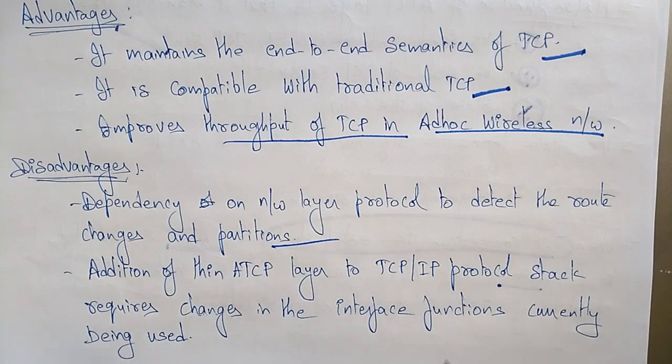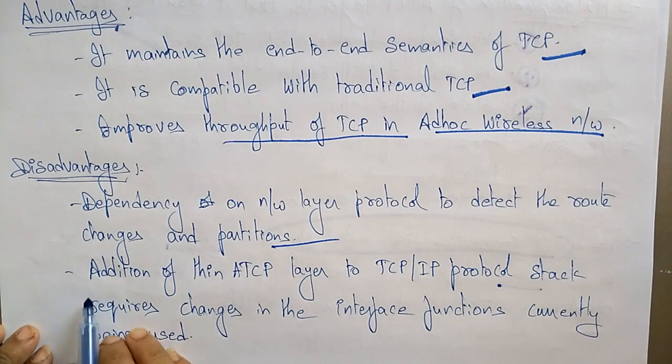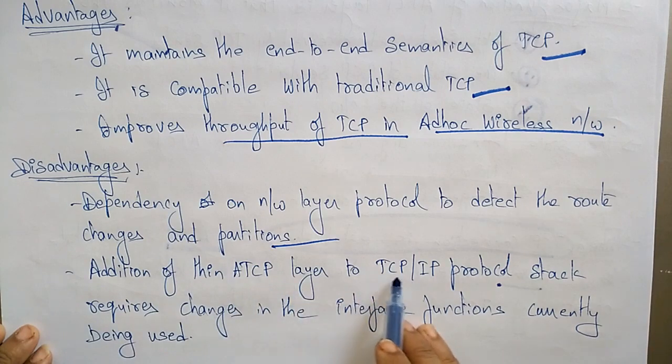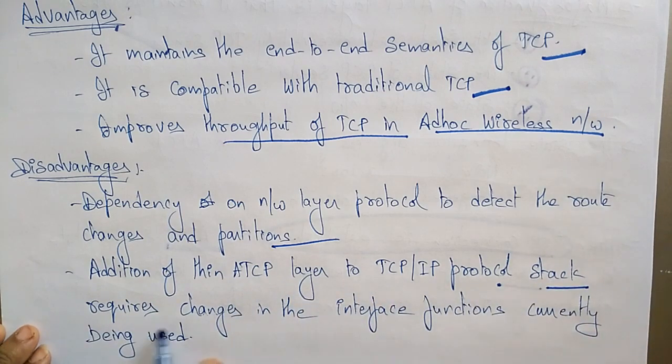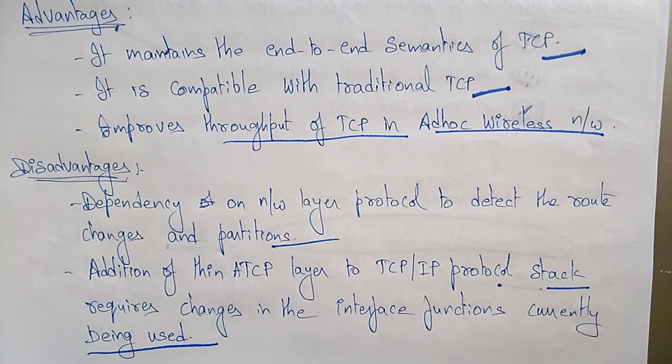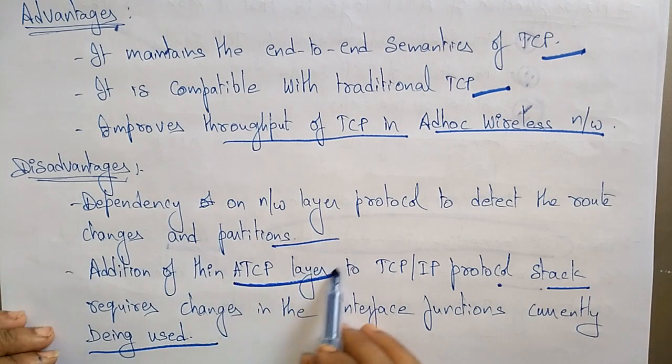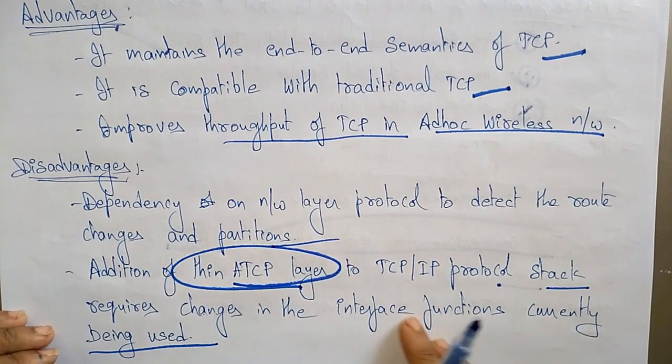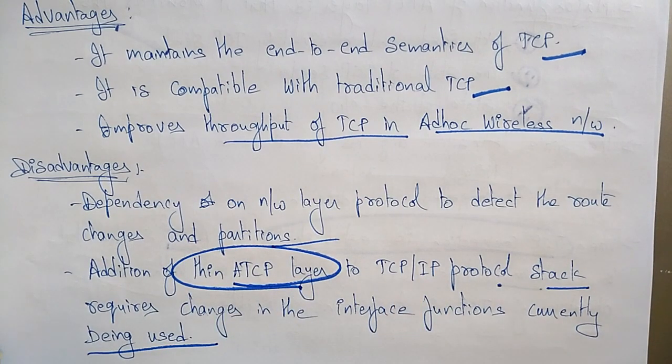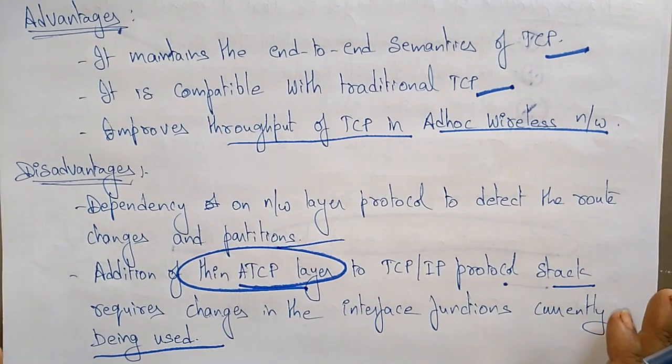Why? To detect the route changes and the partitions, the ad hoc TCP has to be dependent on the network layer. Addition of the thin ATCP layer to the TCP/IP protocol stack requires a change in the interface functions currently being used. So obviously we have introduced the ATCP layer, which is a thin layer in between the IP protocol and the TCP protocol. So the stack requires changes in the interface functions currently being used. So this is a disadvantage of using the ad hoc transport control protocol.